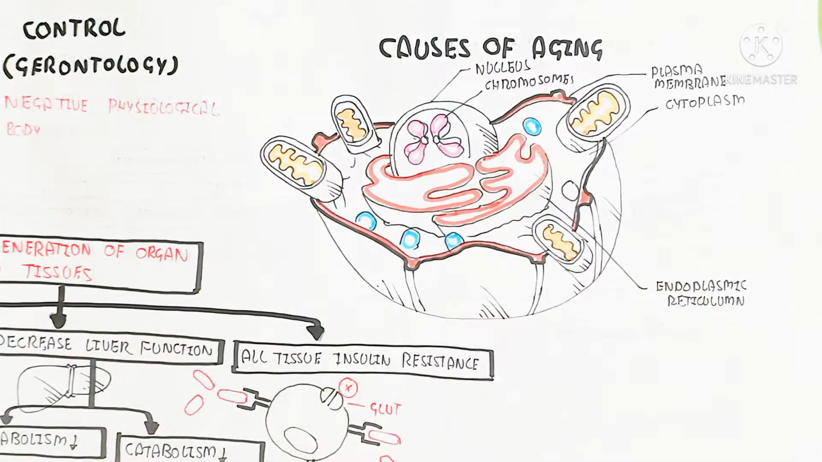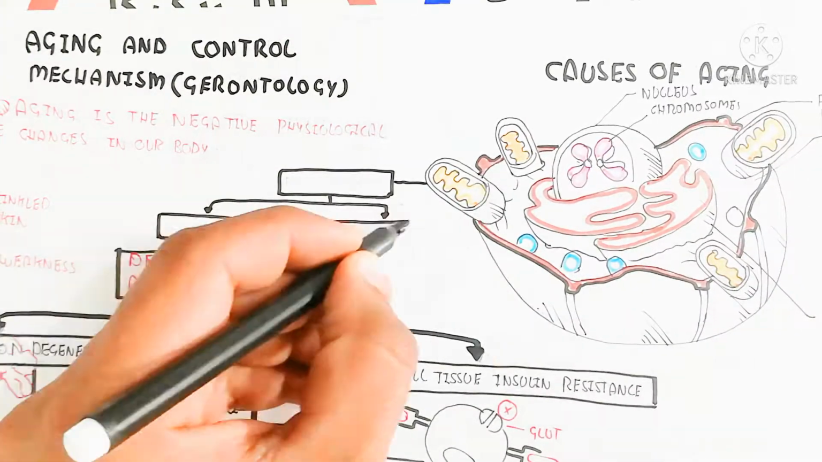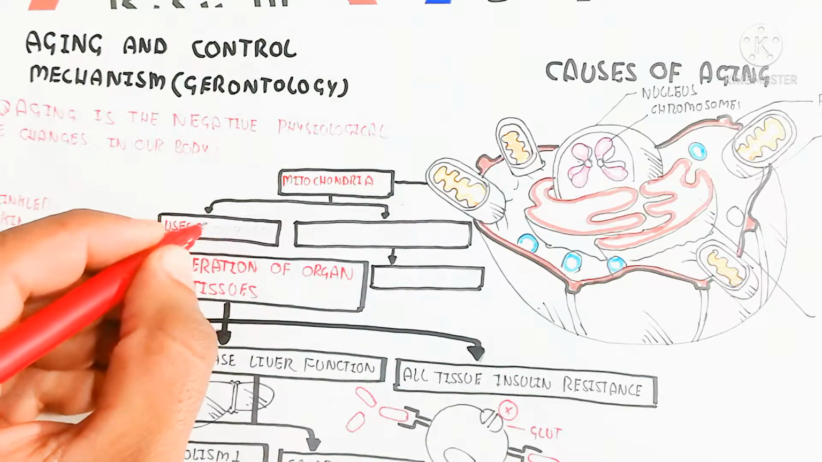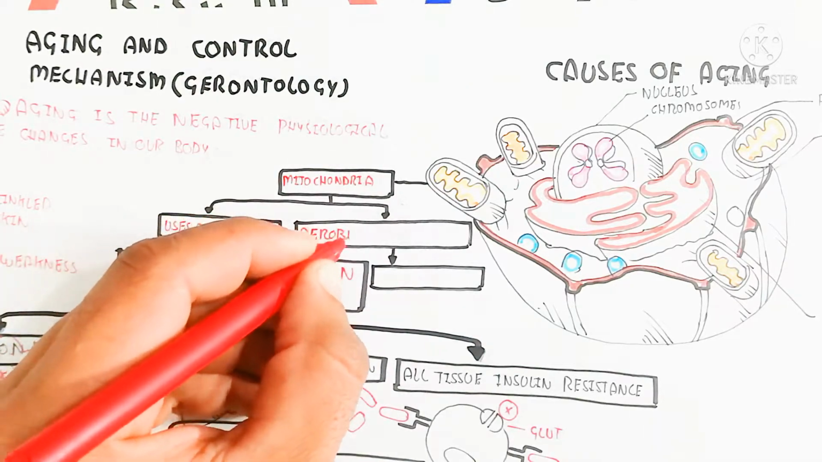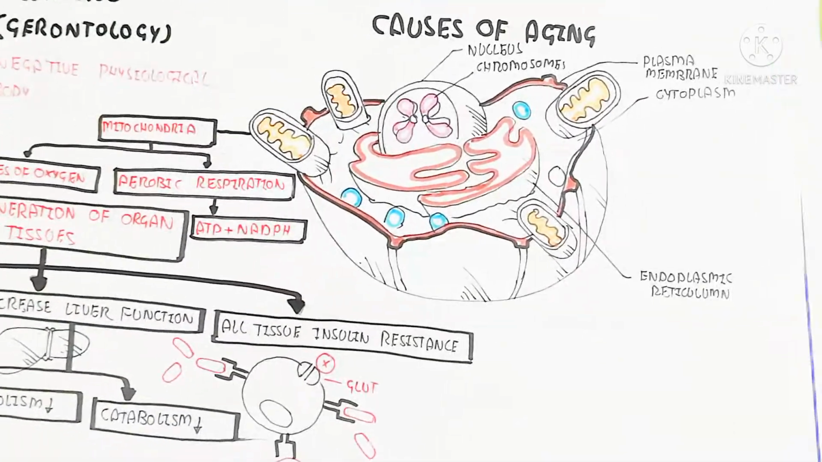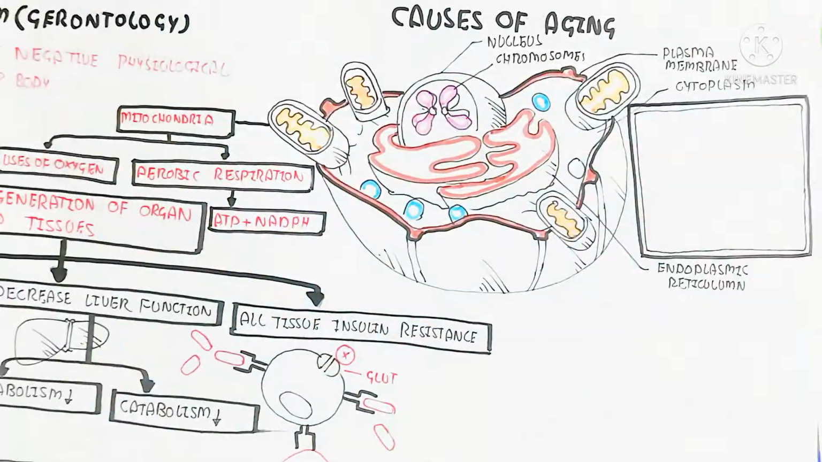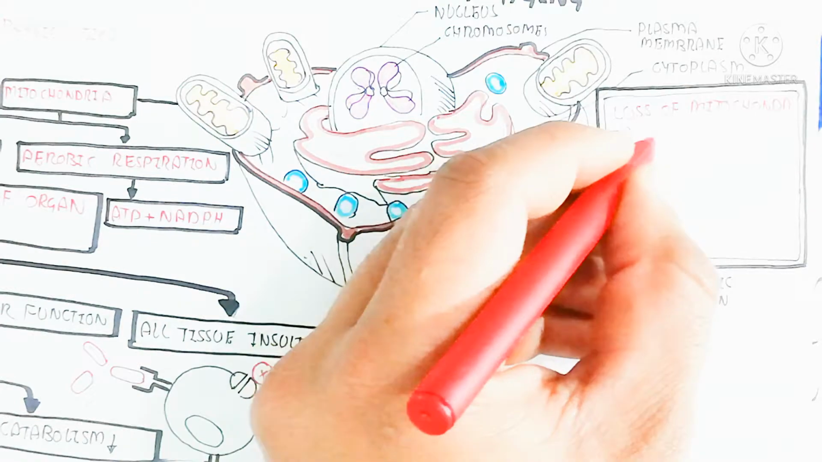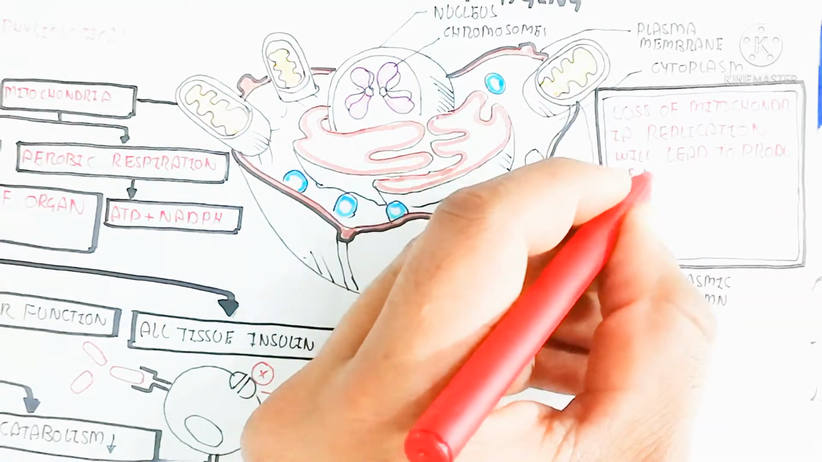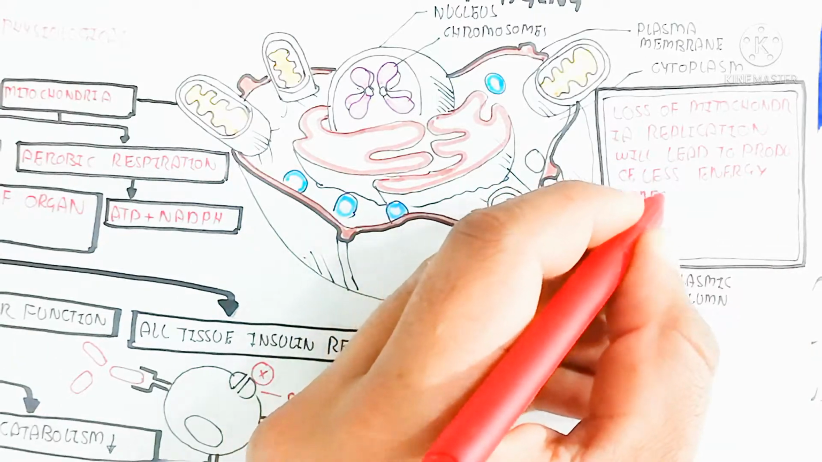because when we exercise, aging will be decreased. It means that the number of mitochondria in the cell will be increased for the use of more oxygen, more aerobic respiration, and to produce more ATP and NADPH during exercise. That is why exercise is very important for the anti-aging process, the anti-aging property.